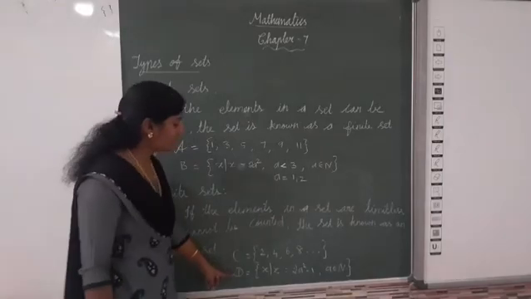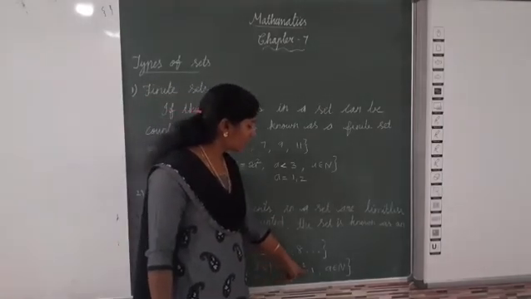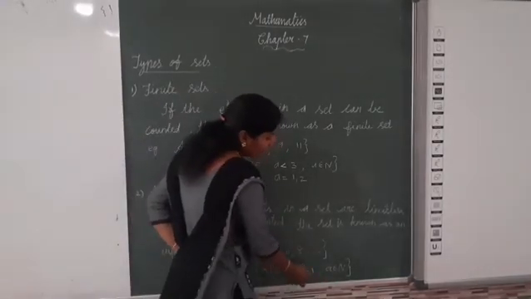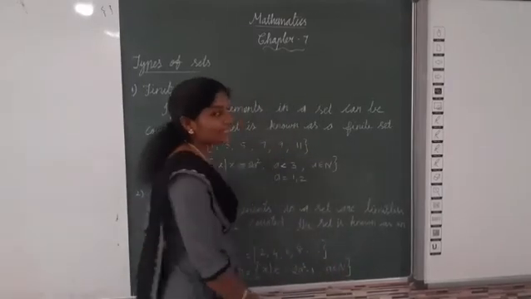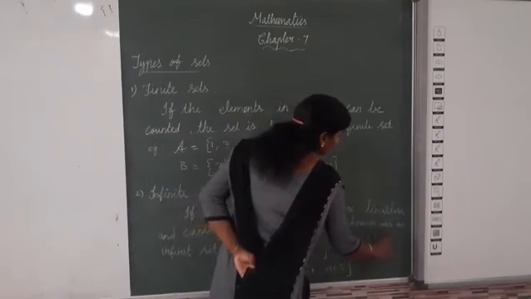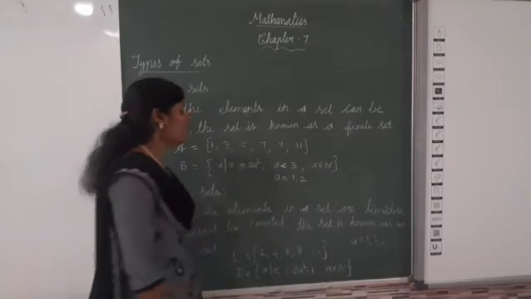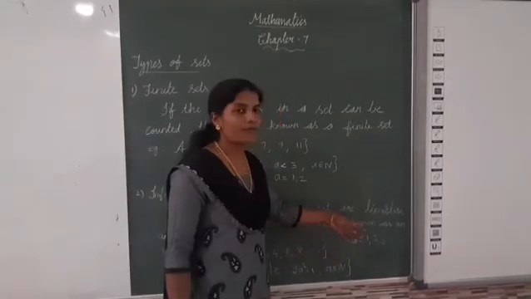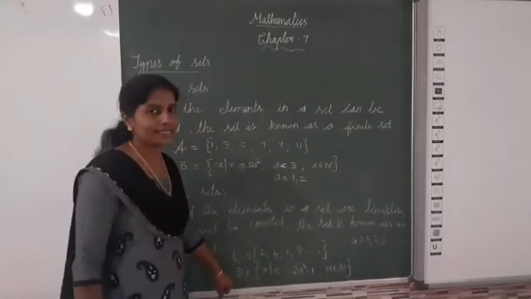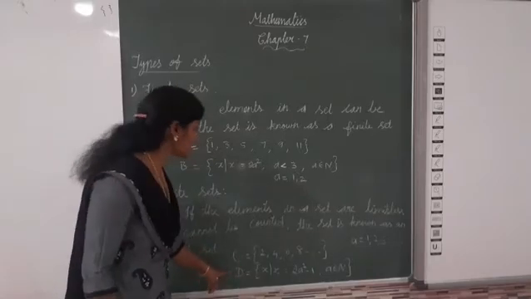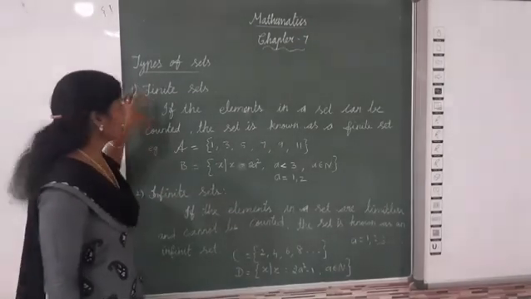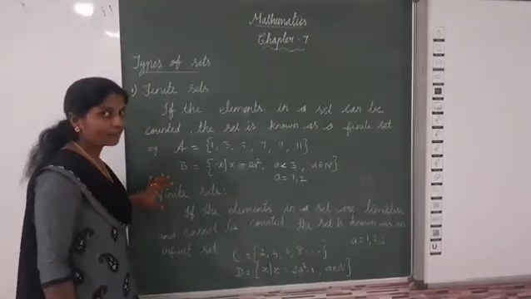Now D is equal to {x such that x = 2a² - 1}, a belongs to N. Here a belongs to N means a is a natural number: 1, 2, 3, etc. Now we can apply 1, 2, 3, 4, 5, 6 like this, and so on. So we will get an uncountable number of elements in set D, so we can say set D is an infinite set. Are you clear what an infinite set is?